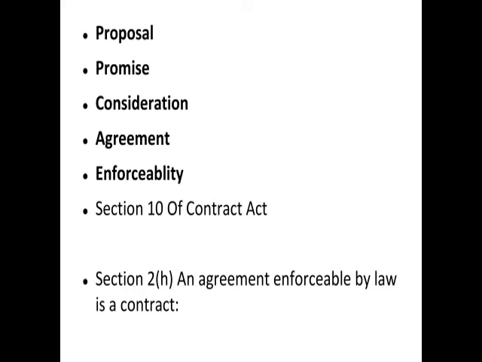Now, we need to understand and very easily remember what is the process for this. How do we go about it? So, to understand the process, we need to understand how a contract can be made. So, first of all, for the coming of a contract, there needs to be a proposal. Somebody has to propose something. Okay? Then that proposal has to be accepted. Now, what is the definition of a promise, which is the acceptance? Right? There needs to be a proposal and there needs to be an acceptance, and then there's a promise. So what is the definition for it?